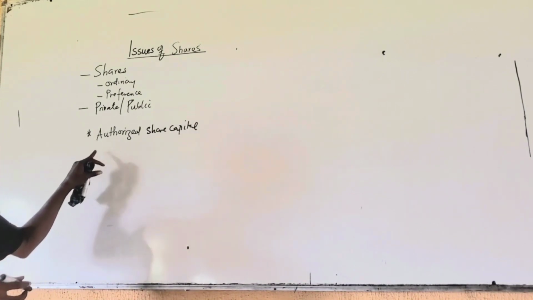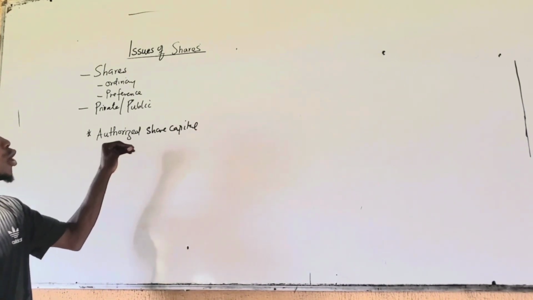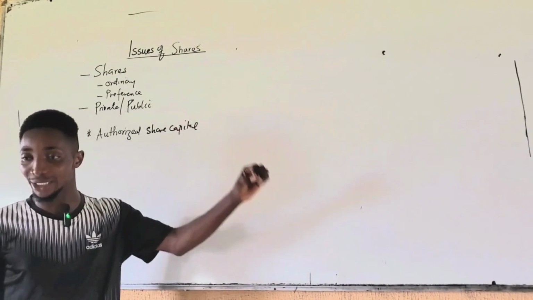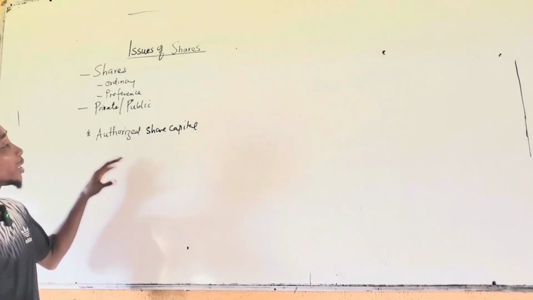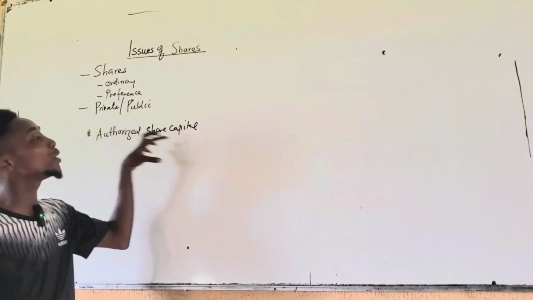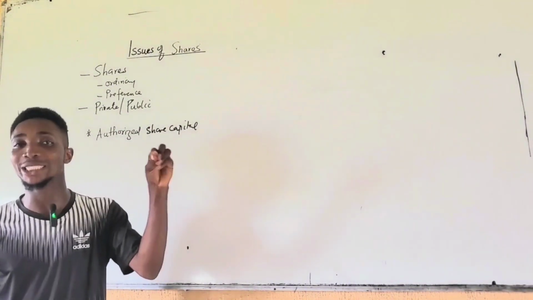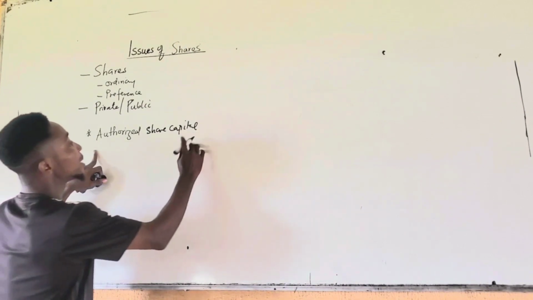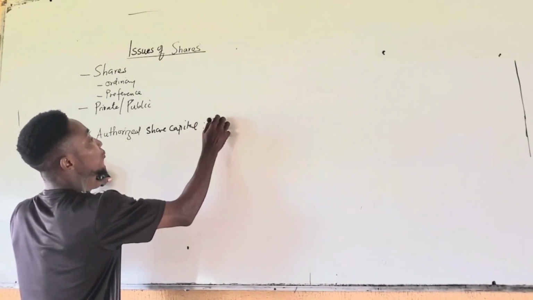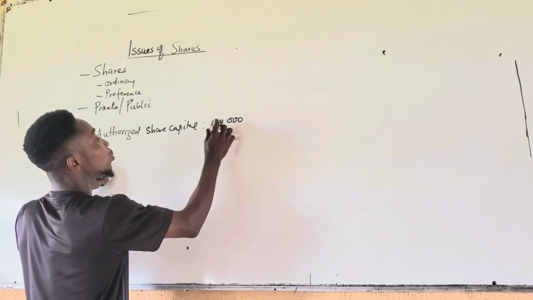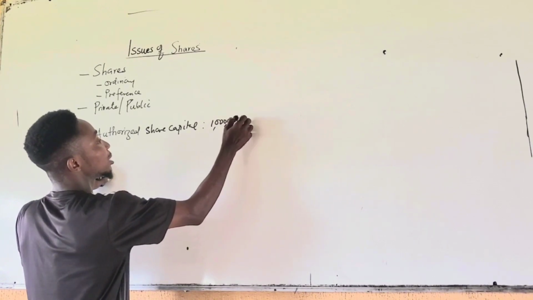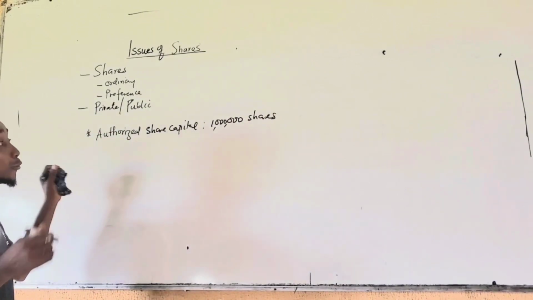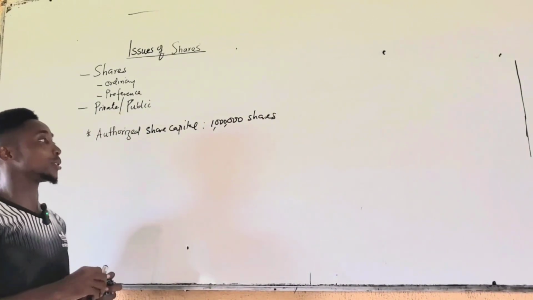So this authorized share capital is the maximum capital that the company can raise from the public. In other words, the company cannot go beyond the authorized share capital. A company may have an authorized share capital of 100,000, or let's say 1 million shares, as approved by the regulatory body.